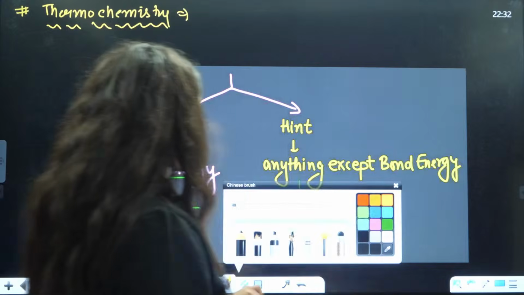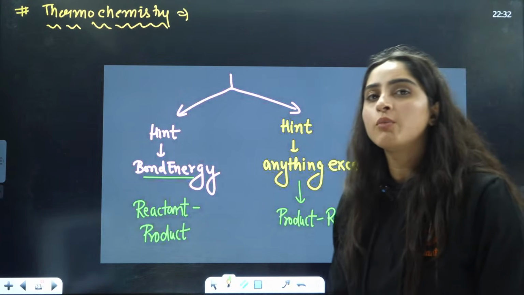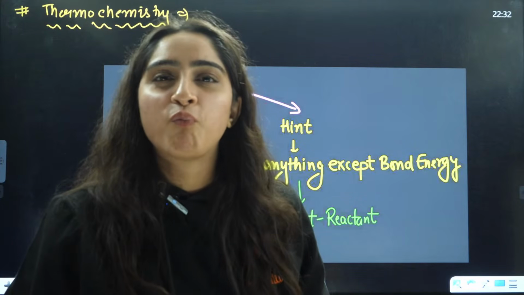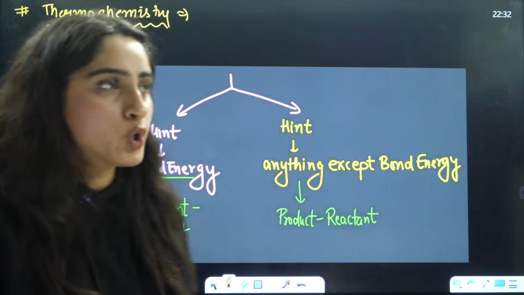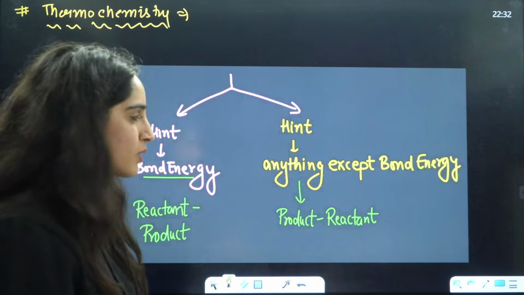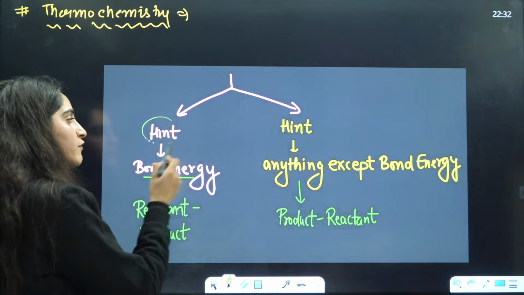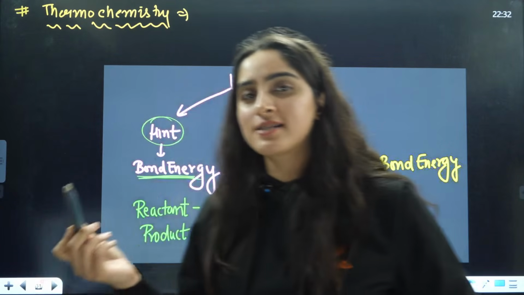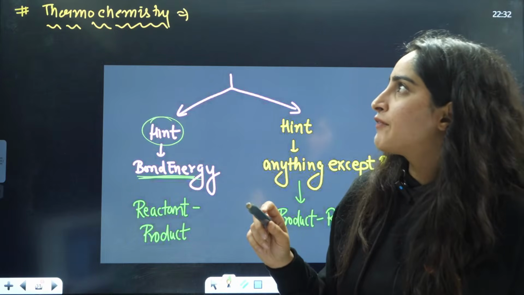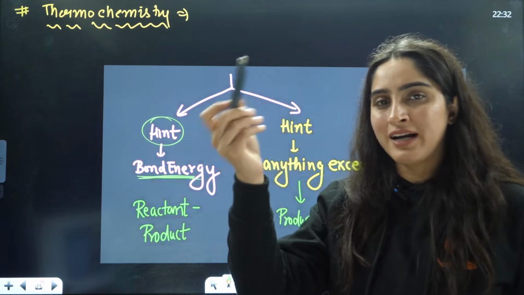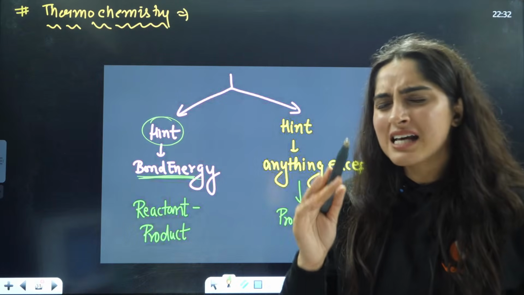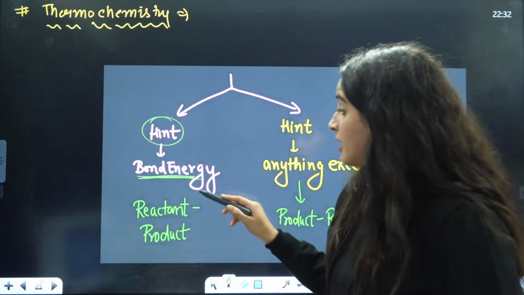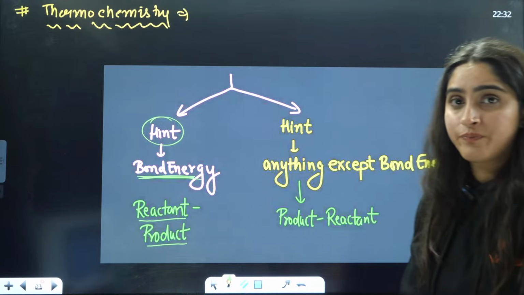Okay, guys. Chalo, last slide of this one that we have. Thermochemistry. Thermochemistry theory, you don't need to understand about thermochemistry in depth. Reason being, what I'll tell you in the theory, right? Okay, so the summarized part of this theory is that if a hint is given to you about bond energy, let's say they have given some reaction, right? They have given the bond energies of different reactants and products, right? They are asking you delta H of reaction, the full reaction. There will be reactant minus product, right?